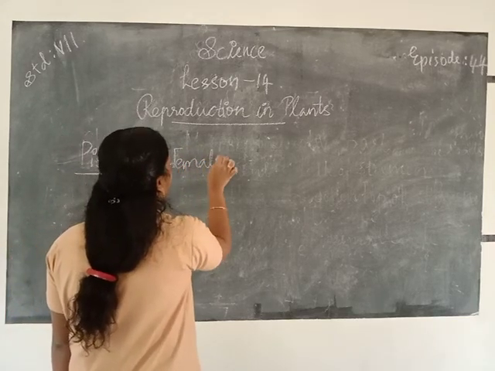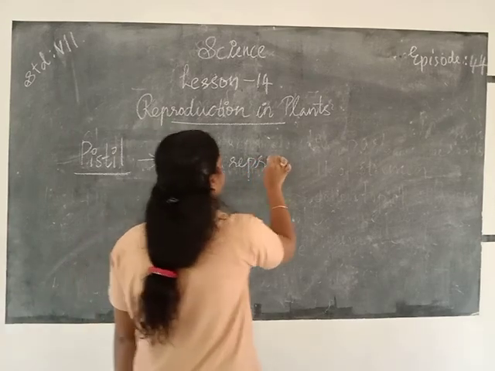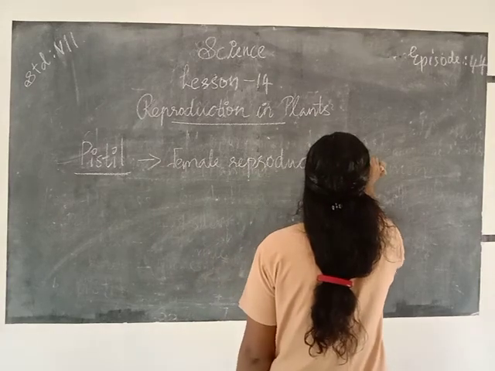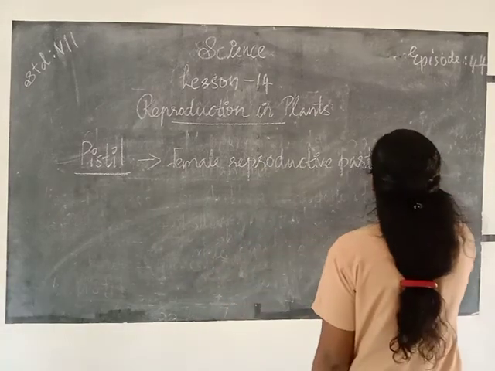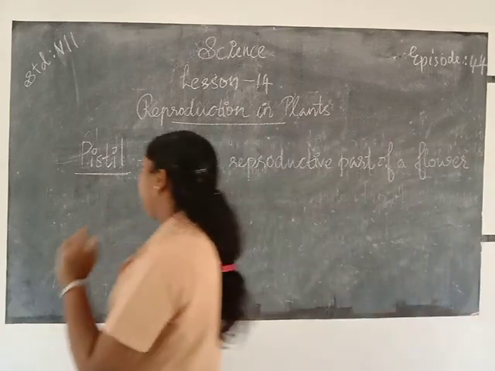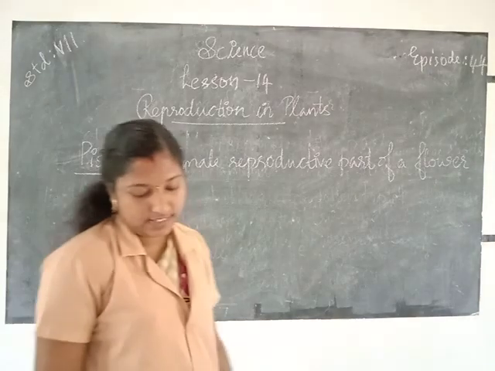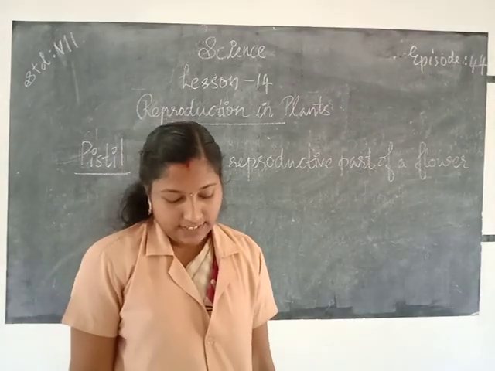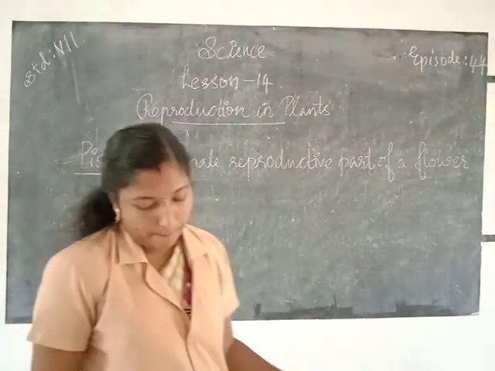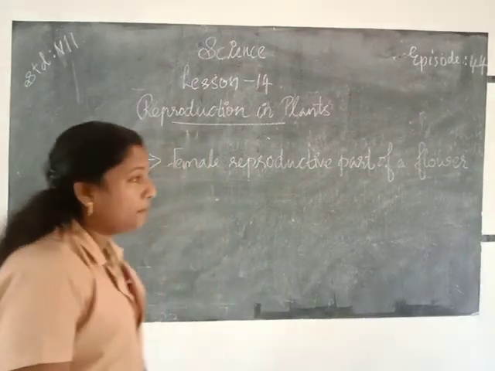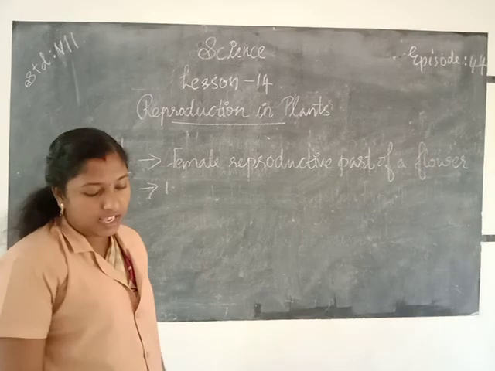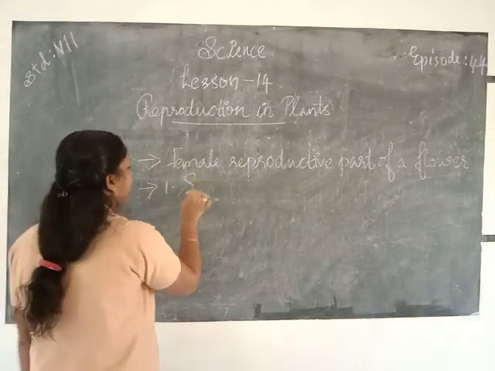Then it lies in the center of a flower. The pistil is made up of three parts: stigma, style and ovary.